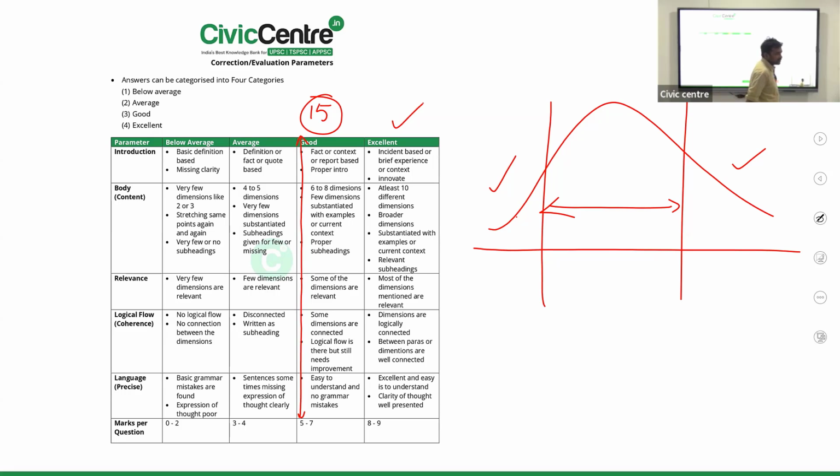So try to be at least in the average category. Slowly go to the good category, then go for the excellent category. Those who are not having any doubts or clarifications, your time is valuable. Please go and prepare. Thank you. Those who are having further doubts, you can stay back.